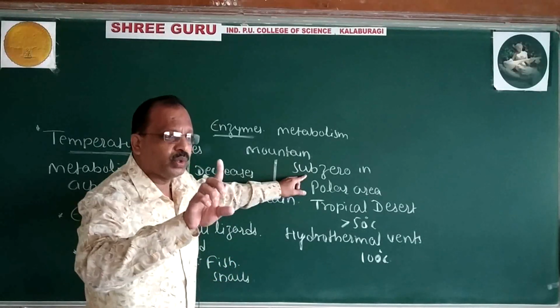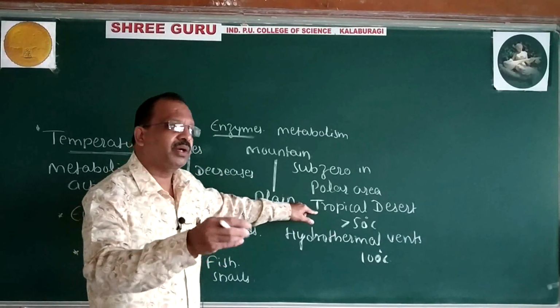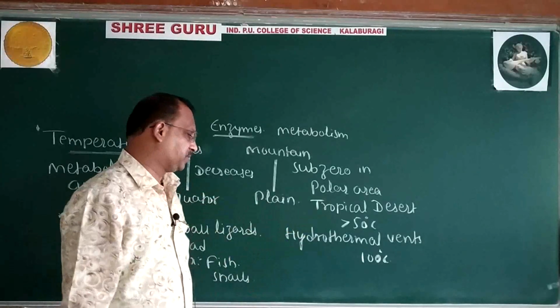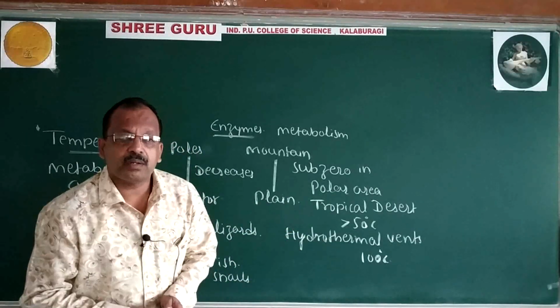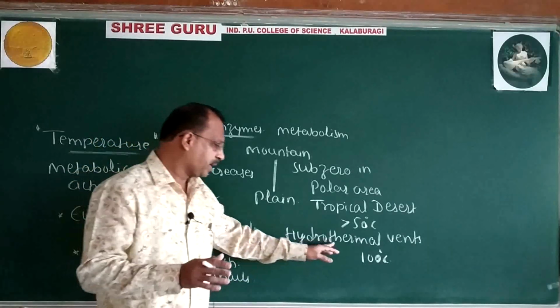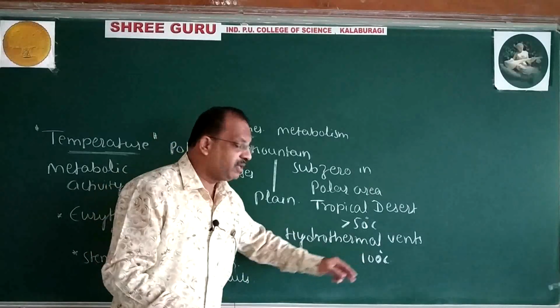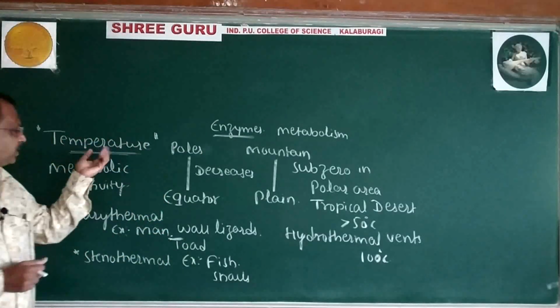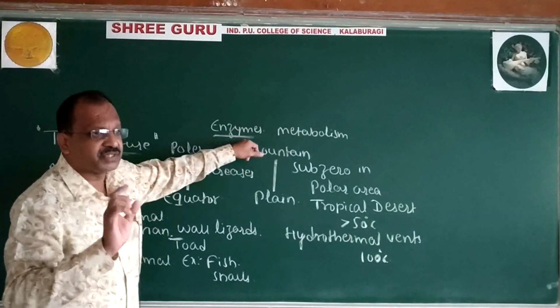But in hydrothermal vents, it exceeds even more than 100 degrees centigrade. So, temperature will play a significant role in metabolism.